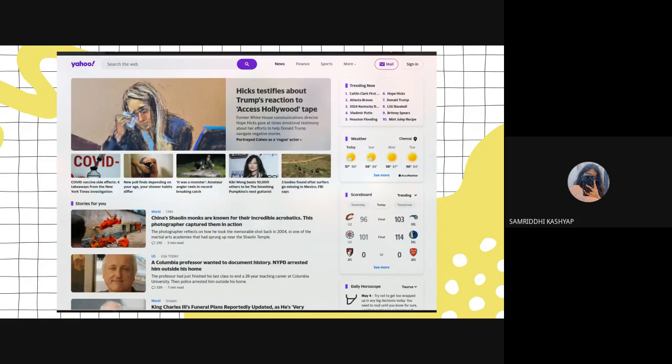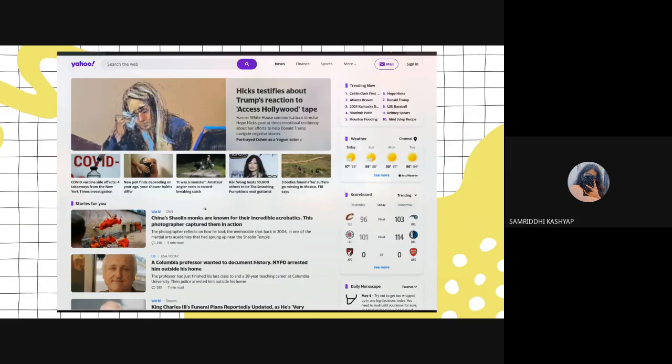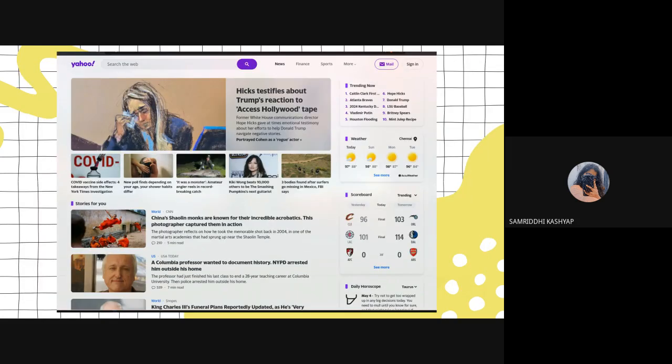Okay, so I think we all have used search engines in our life. Here I have two examples of search engines. This is Google and this is Yahoo. So what's the key difference between these two? What do you think? Like the information here, what is more readable to you, or what is more interactive? What is something that does not confuse you? Like Google and Yahoo. What do you think? Google. Okay, Google.